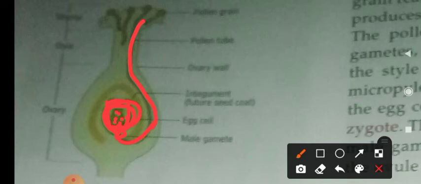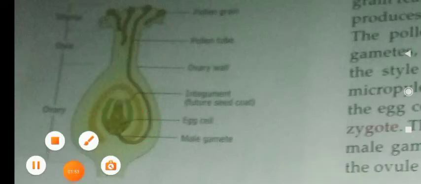The zygote within the ovule grows to form an embryo, which consists of a radicle, plumule and cotyledons. The embryo lies dormant in the seed until it gets the right condition for germination. If it attains the right condition, automatically it will grow. So that is called germination.